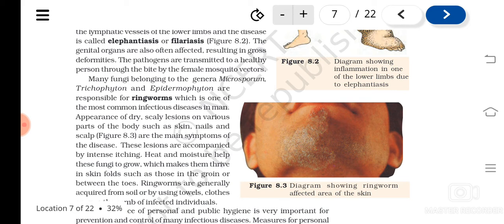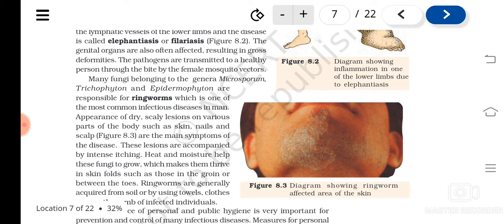Understood? Scaly lesions. Okay, appearance of dry scaly lesions. You can see a diagram is given here. So how does the affected area of ringworm look? Usually in a circular region you can see this kind of changes. Okay, and the lesions are accompanied by itching. Itching and localized lesions are the symptoms of ringworm.